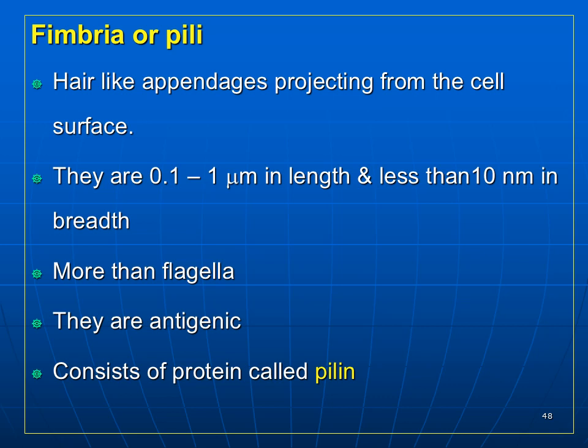Now come to the next structure, the fimbriae or pili. These are hair-like appendages projecting from the cell surface. They are 0.1 to 1 micrometer in length and less than 10 nanometers in breadth. They are more numerous than flagella. They are antigenic. They consist of a protein called pilin.